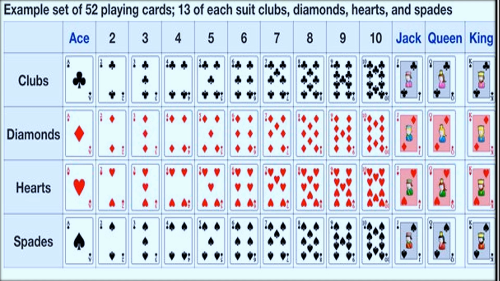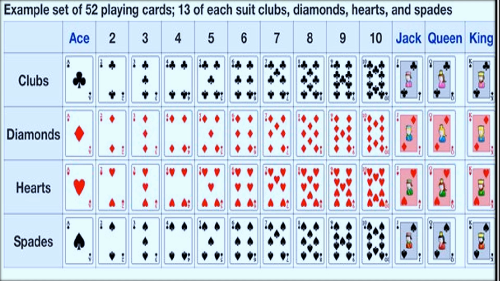The 4 shapes are clubs, diamonds, hearts, and spades, and each shape has 13 cards. And what are those 13 cards? 1 ace, numbers 2 up to 10: 2, 3, 4, 5, 6, 7, 8, 9, 10, and Jack, Queen, King, JQK. So these are the set of 13 cards of each shape.